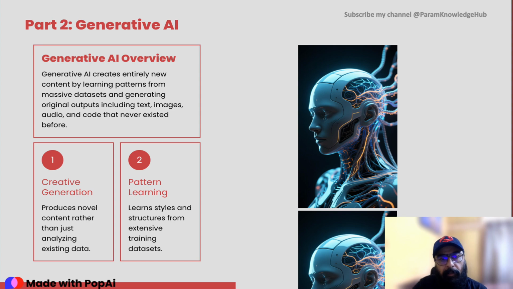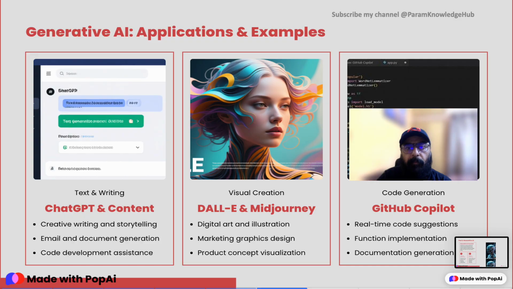Going to the next slides, we will be covering some examples of generative AI. Like we have ChatGPT, Gemini and Copilot also, which actually do creative writing and storytelling. It does also help us with the email and documentation part and code assistance also.